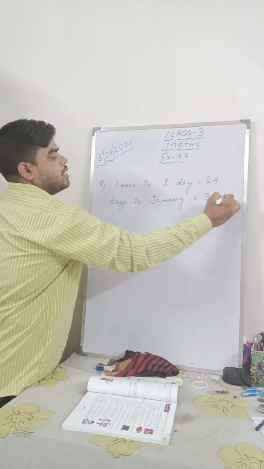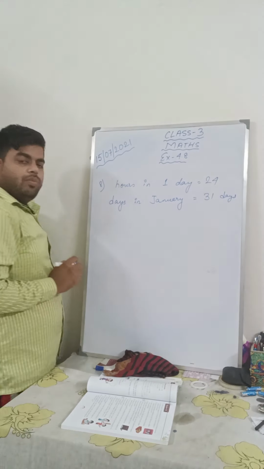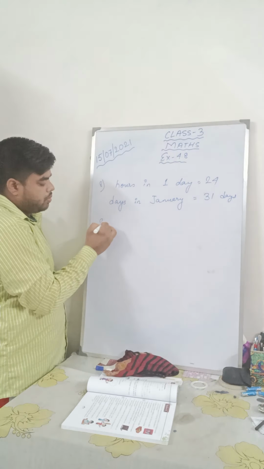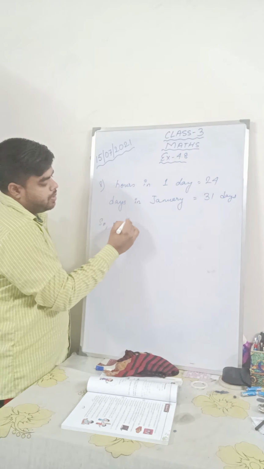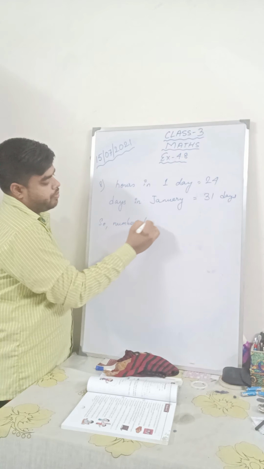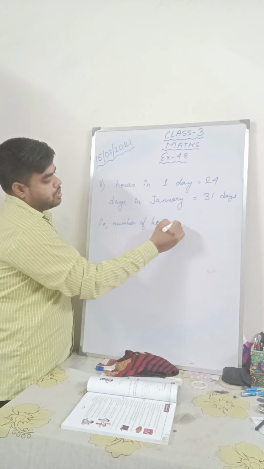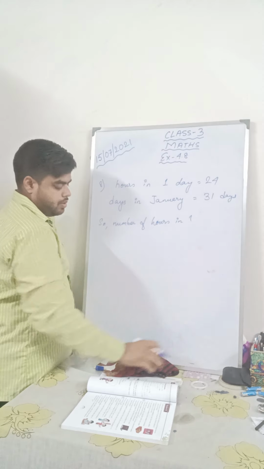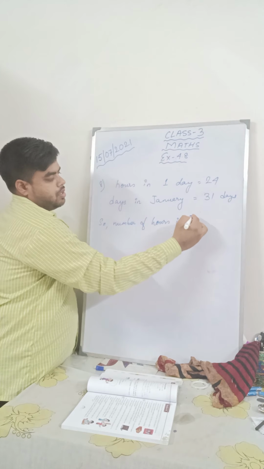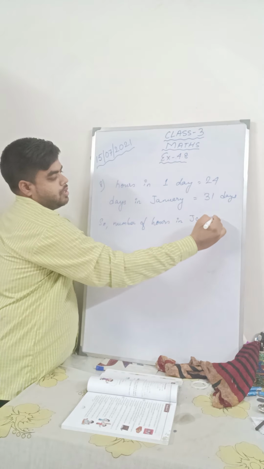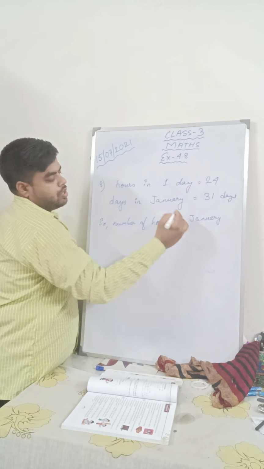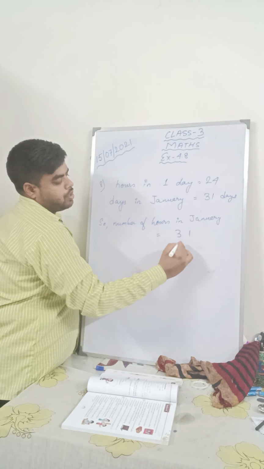But I'm simply making this statement simpler for you. So number of hours in January is equal to 31 multiplied by 24.